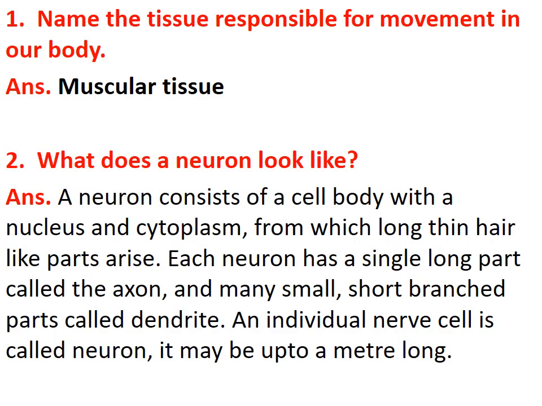Question number 1, name the tissue responsible for the movement in your body. The answer is muscular tissue. Question number 2, what does a neuron look like? Answer, you have to write about the structure of a neuron. A neuron consists of a cell body with a nucleus and cytoplasm from which long thin hair-like parts arise. Each neuron has a single long part which is called the axon and many small short branches which are called dendrites. An individual nerve cell is called a neuron. It may be up to a meter long.